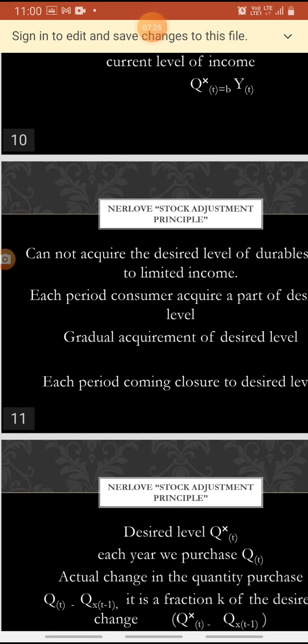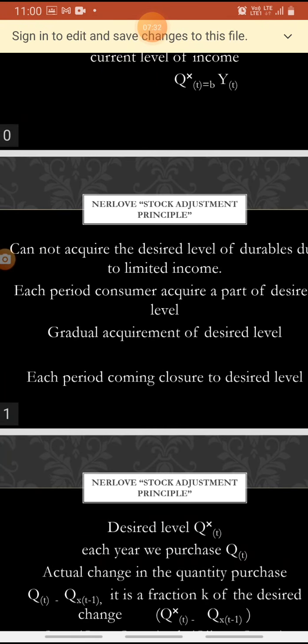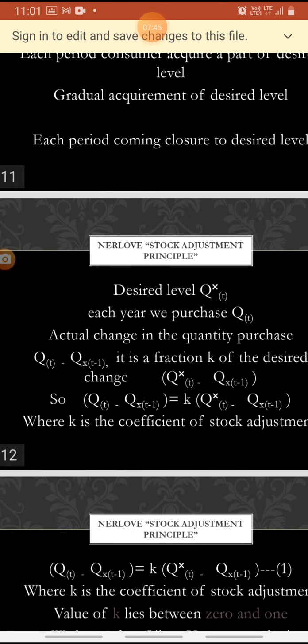So, each period the consumer acquires a part of the desired level, and gradually we reach the desired level. Each period we are coming closer to the desired level. So toward the desired level Q star T, each year we purchase a quantity of Qt.